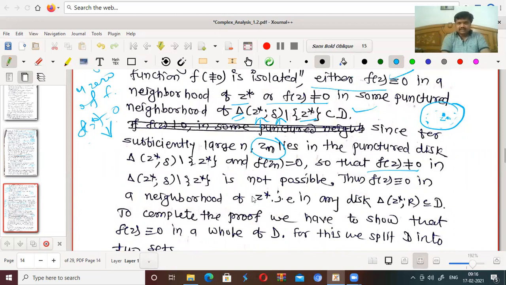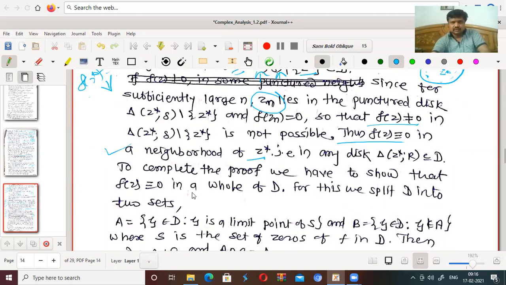Therefore, f(z) should be identically equal to 0 in the neighborhood of z star, that is, in any disk delta having center z star and radius r contained in D. To complete the proof, we have to show that f(z) is identically 0 in the whole disk D. Here we have taken only one disk, which is contained in D. Now we have to extend this result to the whole disk D.